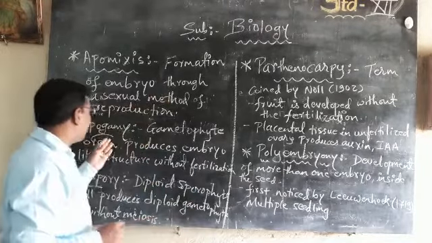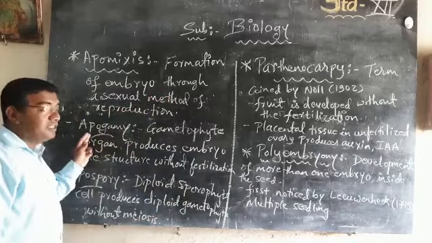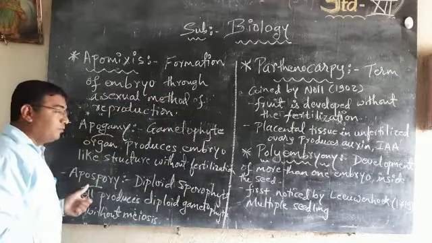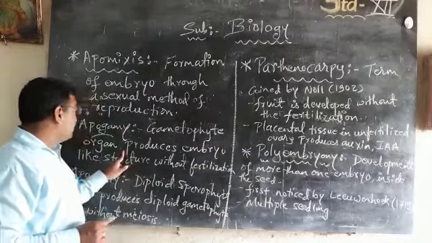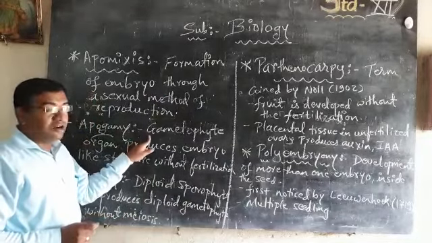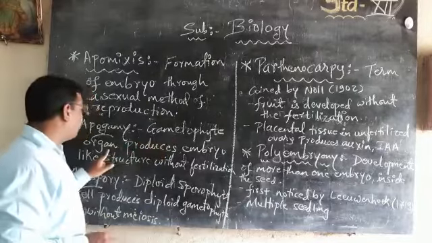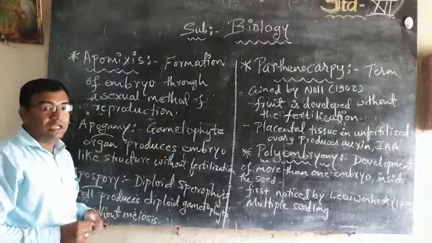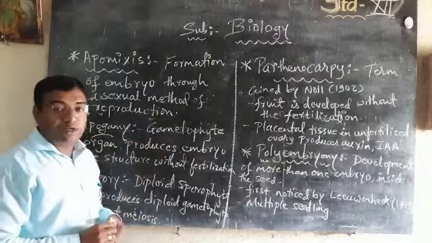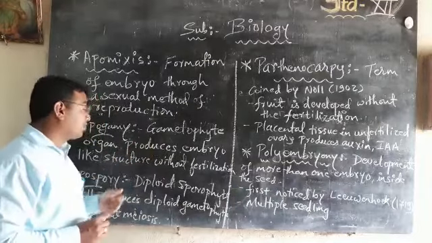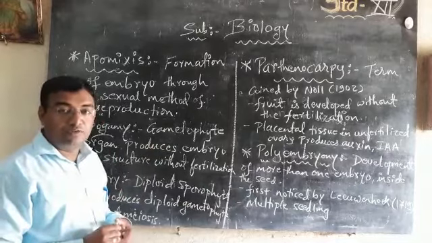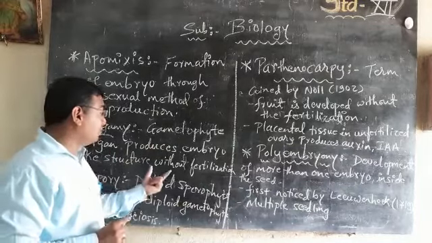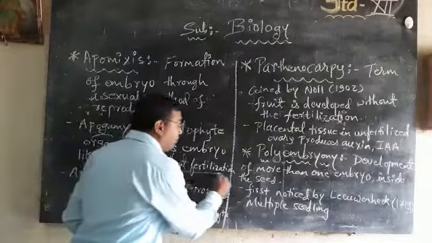In apomixis, two types are generally found. One is apogamy and one is apospory. So what is the meaning of apogamy? Apogamy is the production of the embryo from the gametophytic organ. The gametophytic organs are responsible for the production of the embryo without fertilization. The same word I am mentioning again, without fertilization, a very important word.